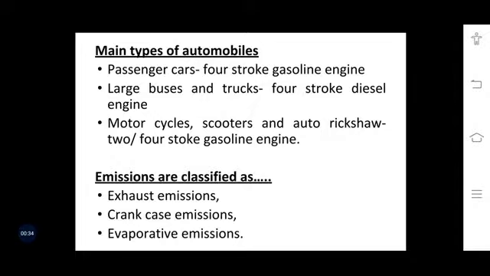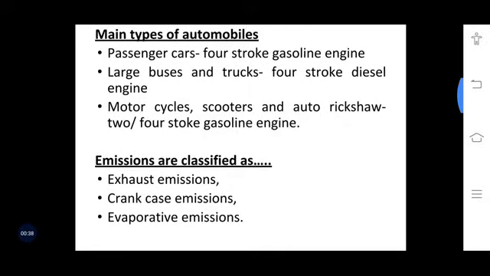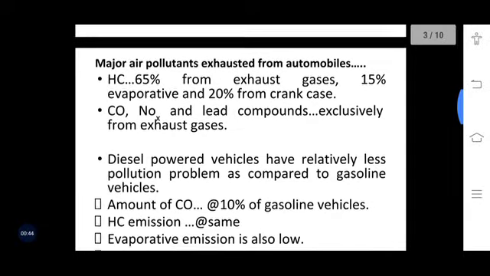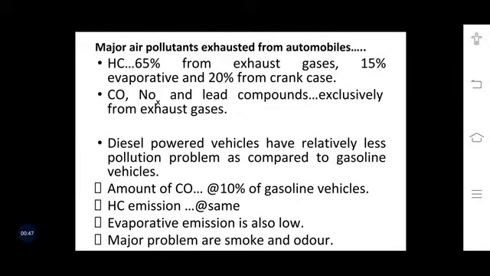As far as the emissions are concerned, those are generally divided under three headings: exhaust emissions, crankcase emissions, and evaporative emissions. The major air pollutants included in exhaust from the automobiles include hydrocarbons, which are generally 65% from the exhaust gases, 15% from the evaporative gases, and 20% from the crankcase.